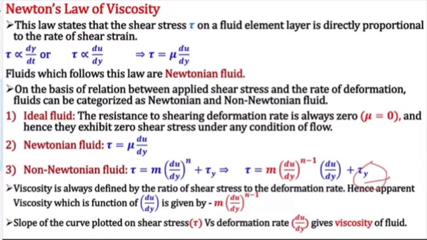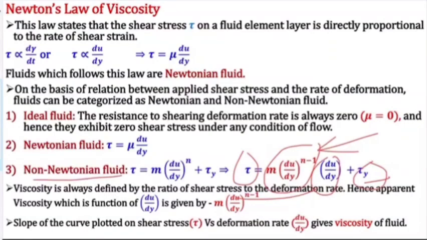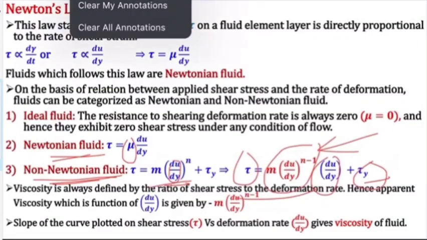If I take the ratio of tau and du by dy, what I will get is this thing. This is viscosity. This represents viscosity for non-Newtonian fluid, and it depends upon du by dy. In Newtonian fluid, mu is constant, viscosity is constant. In non-Newtonian fluid, the viscosity is not constant. It depends upon du by dy, and du by dy is deformation, meaning it depends upon deformation for non-Newtonian fluid.